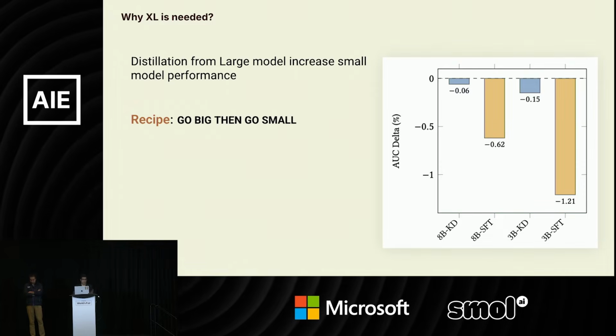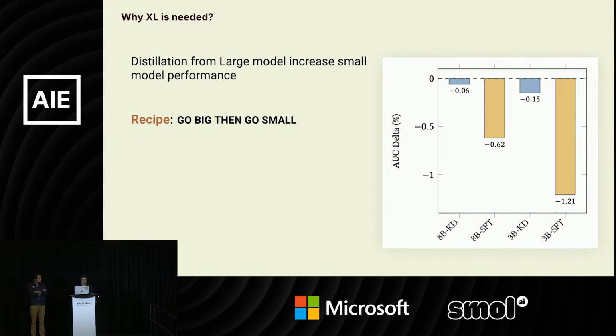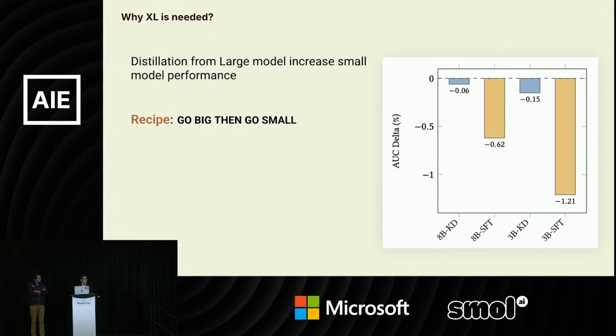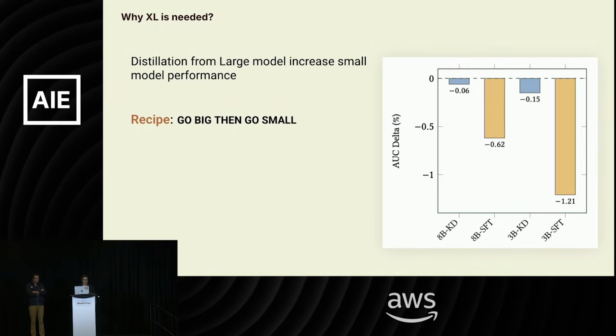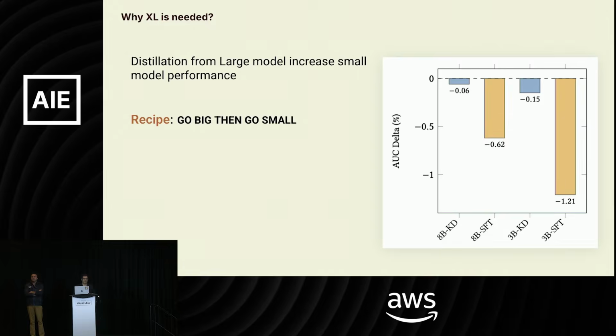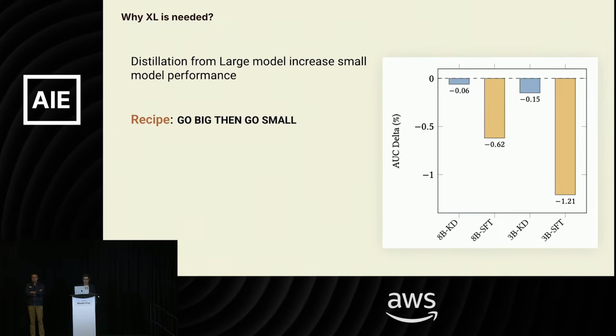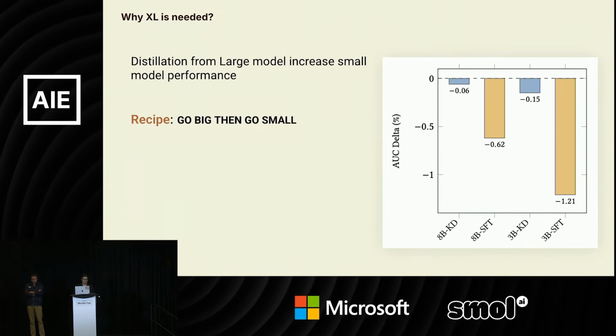One big question that might come up here is why do you actually need the XL model? In fact, we did a lot of experimentation to see if you can get away with not having the XL model. Unfortunately, that's not the case. You have to first go big and then go small. If you try to train a small model from scratch, it doesn't work that well. So we did this, and we show that distillation is very important for the smaller models.